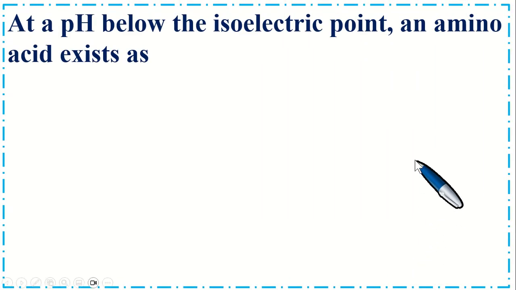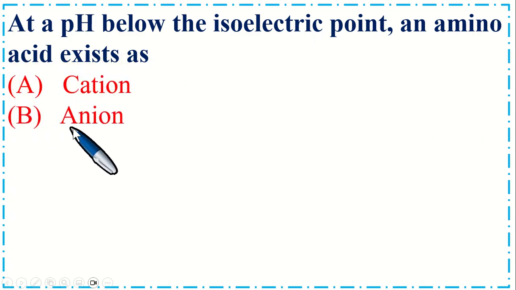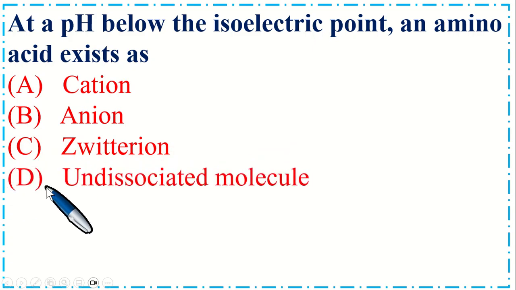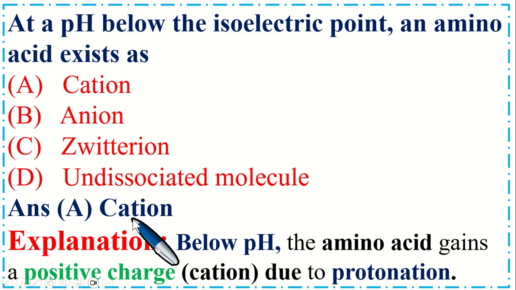Dear students, this is very important MCQs. At a pH below the isoelectric point, an amino acid exists as option A cation, B anion, C zwitterion, and option D undissociated molecule. So the correct option is A cation. Explanation is below pH the amino acid gains a positive charge, cation, due to protonation.